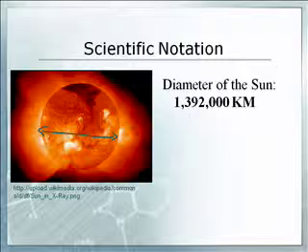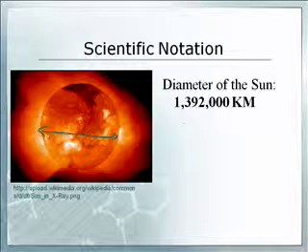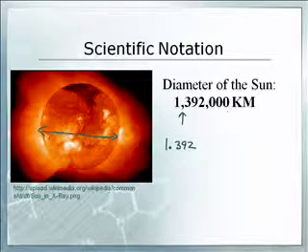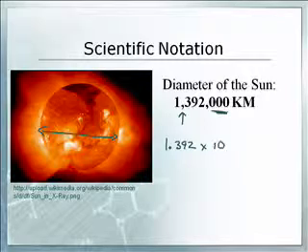Instead of saying 1,392,000 kilometers, we would like to write that in scientific notation. So how do you do that, Mr. Sam? Well, you take all the numbers that aren't zeros, and you put a decimal between the first and second number, so between the 1 and the 3. That's where the decimal point is going to be. So you'd say 1.392. Do I need to use these zeros here? No, you don't write those down. And you'd say times 10 to some power.